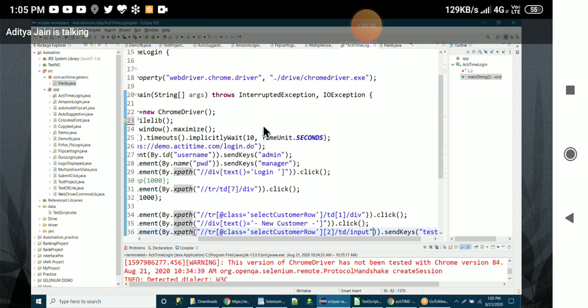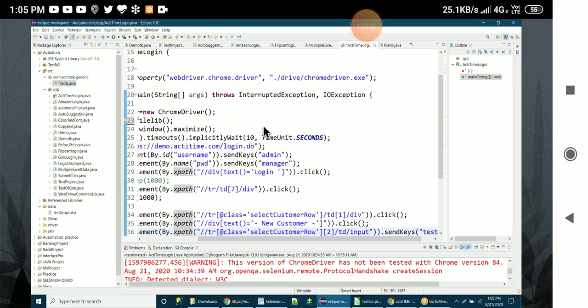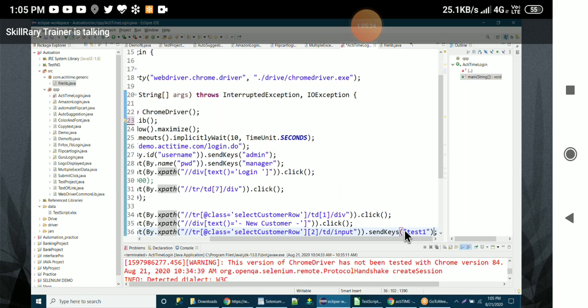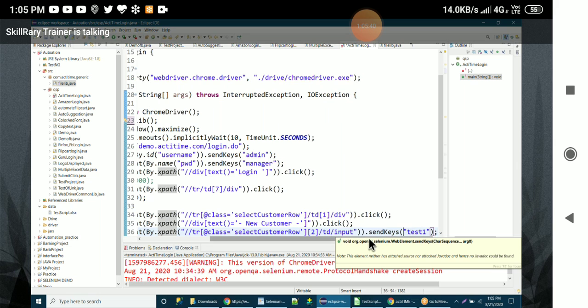So do I have to put it in sendKeys? Yes. Or put it in a variable now, value equals, do like that. One second, what is the customer name, right? Go to line number 23.